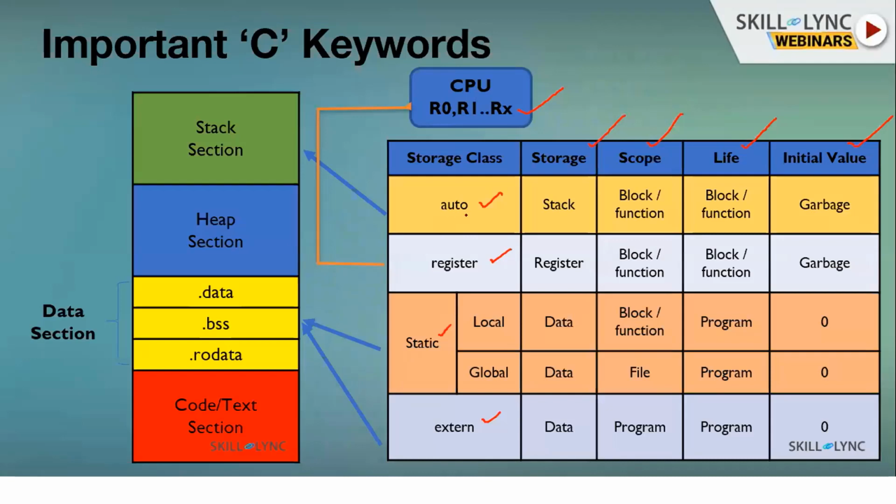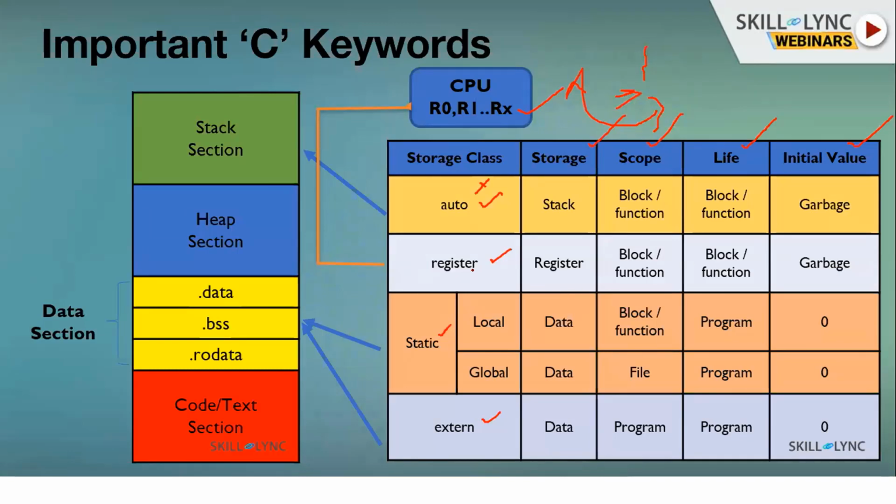So when I say auto, it will be stored in the stack, and its scope is within a block. Wherever you declared it, in that place only it will be present, and you can access it in that place only. Scope is within a block, and life is also within this block. Once you come out of this block, this particular variable will be destroyed, meaning that memory will be destroyed for that variable. So that is life, and the initial value is garbage. Why it is garbage, we will discuss later.